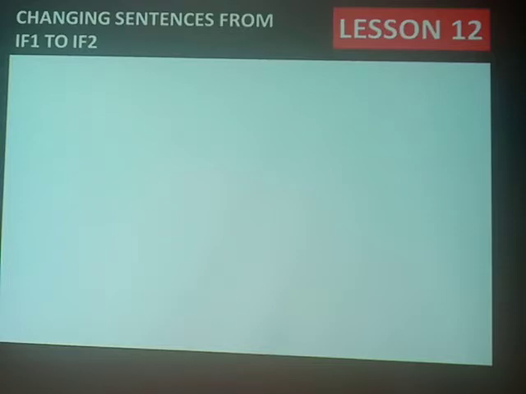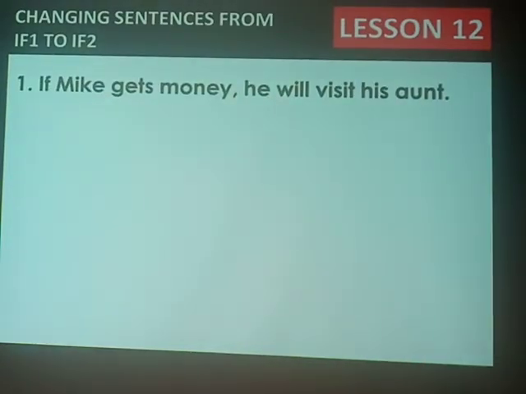At this point of time, we need to learn how to change sentences from if one to if two. An example is, if Mike gets money, he will visit his aunt. It is possible for Mike to get money, and it is also possible for him to visit his aunt.